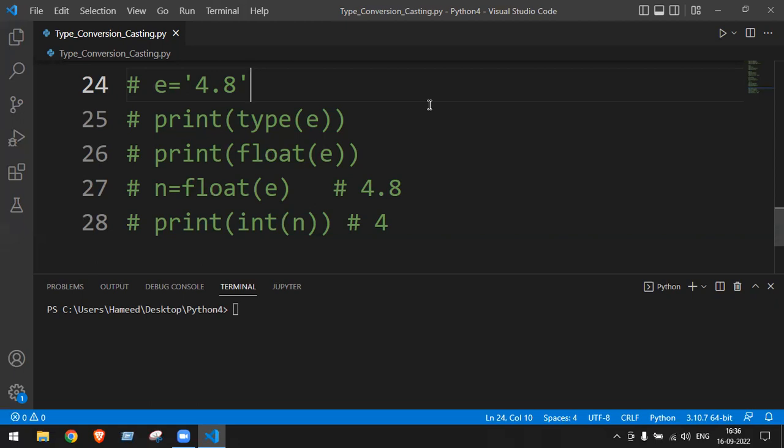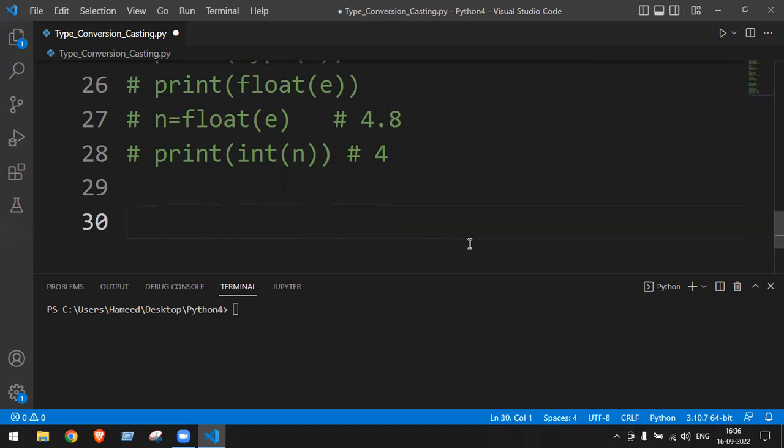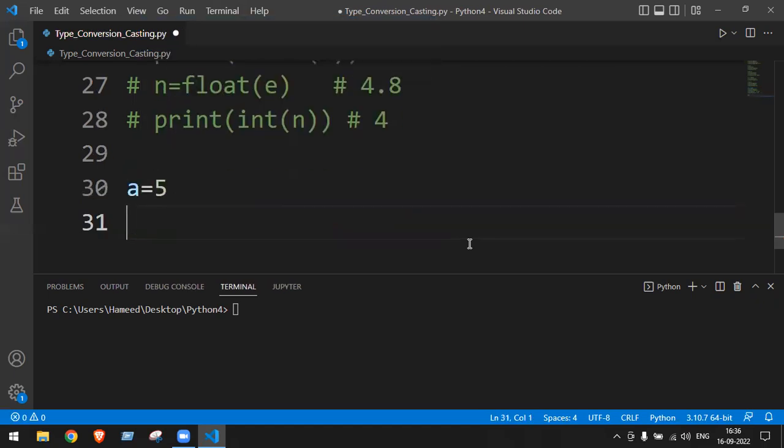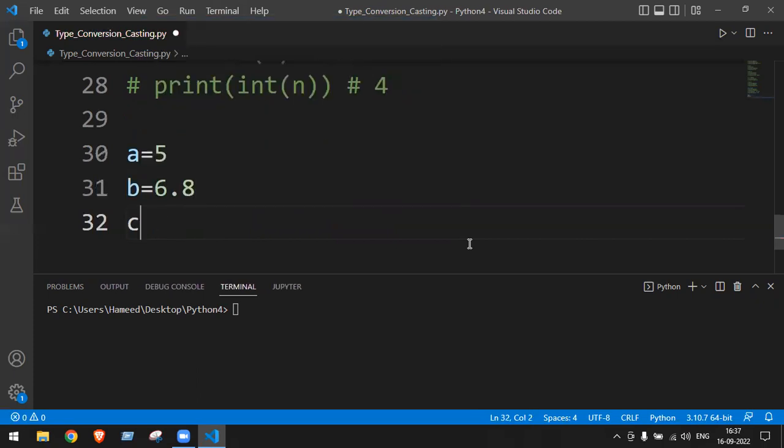Okay, so this is the main basic thing of type conversion and type casting. Suppose a is equal to 5, b is equal to 6.8, c is equal to hello.